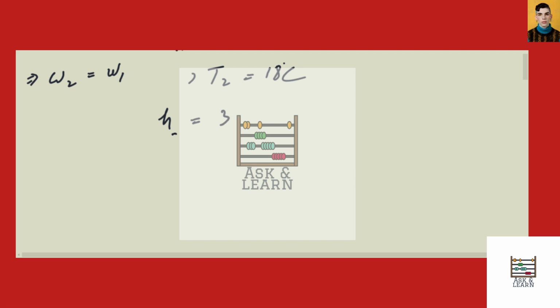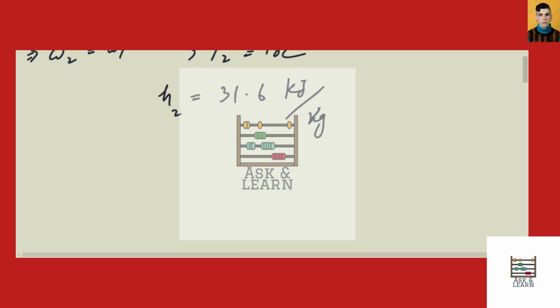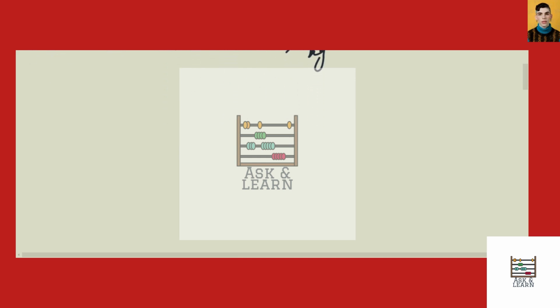So it comes out to be 31.6 kilojoules per kg. Now for the enthalpy H3 and the absolute humidity W3, we will need the temperature T3, which is equal to 25 degrees centigrade, and the relative humidity phi 3 is equal to 45%.